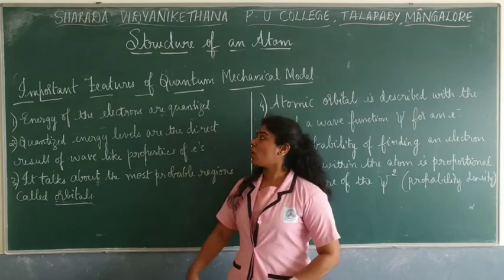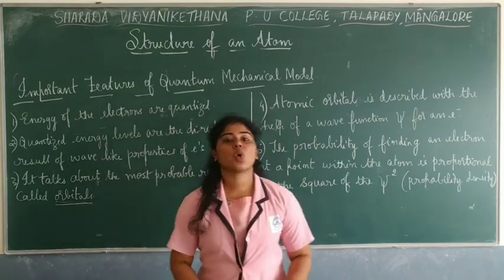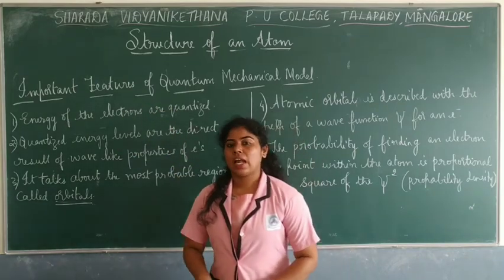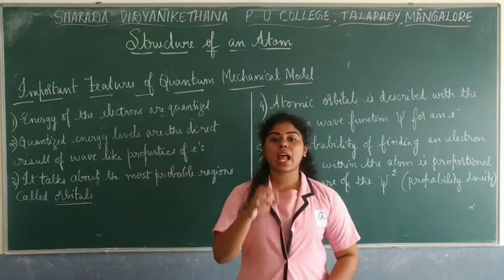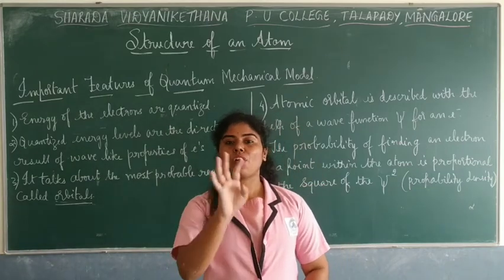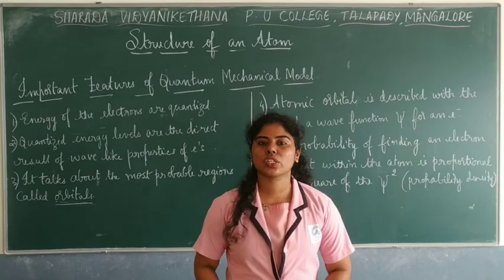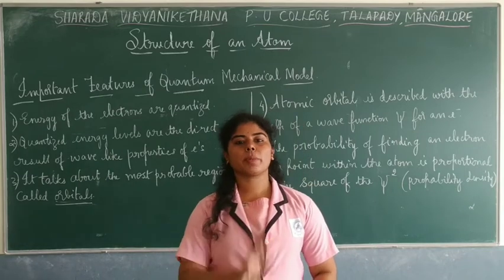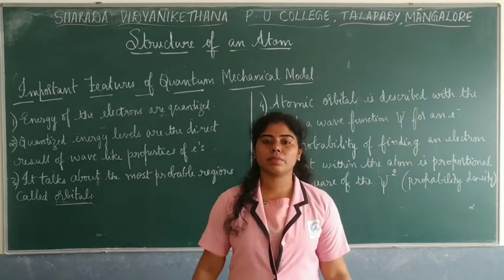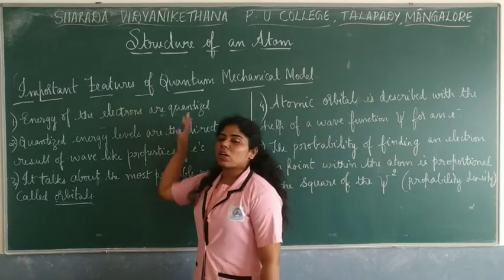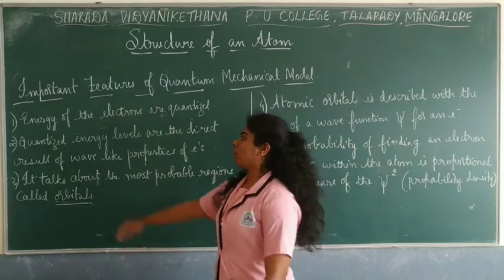Let us talk about the important features of this quantum mechanical model. As you know, the expression was given and the solutions can be obtained for the wave function as well as the energy levels for an electron to be present in a space within the atom. Let us see the important features one by one.